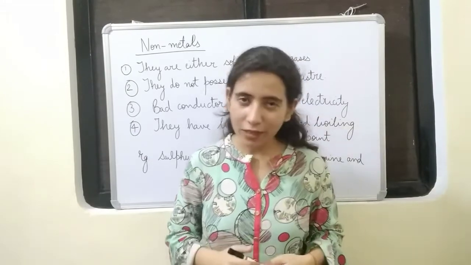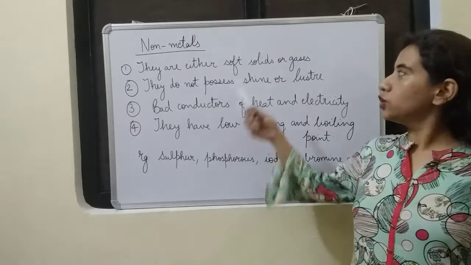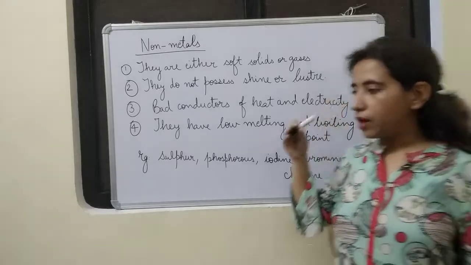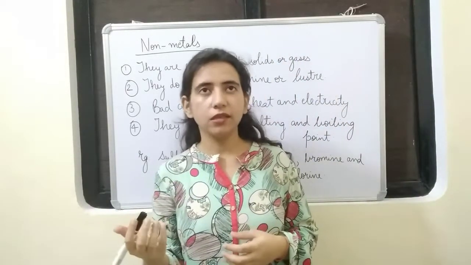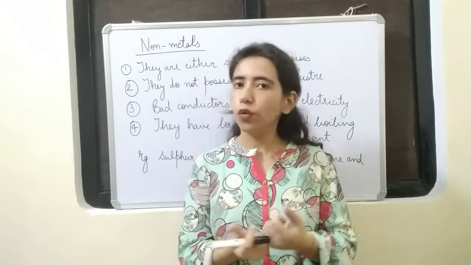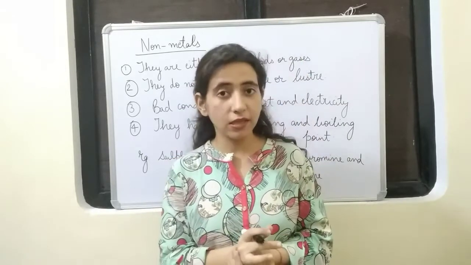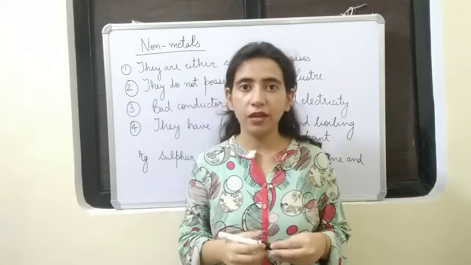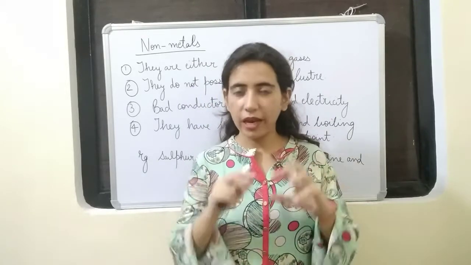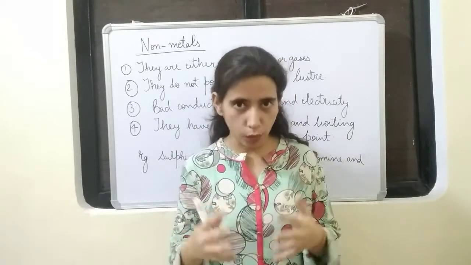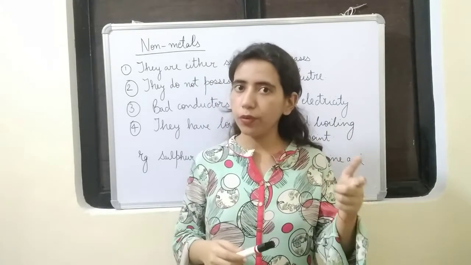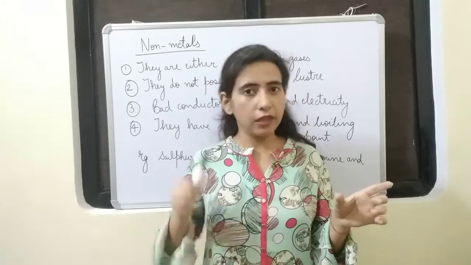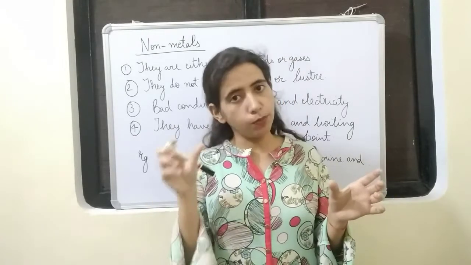Now we'll see the properties of non-metals. They are either soft solids or gases. Among soft solids, phosphorus is there, iodine is there, and among gases, chlorine, oxygen, fluorine, all these are in the form of gases. But one non-metal is there in the form of a liquid at room temperature, that is bromine. And do you remember the metal that is in liquid form? That is mercury. And the non-metal in the liquid state is bromine.